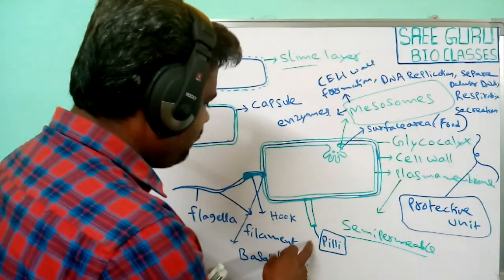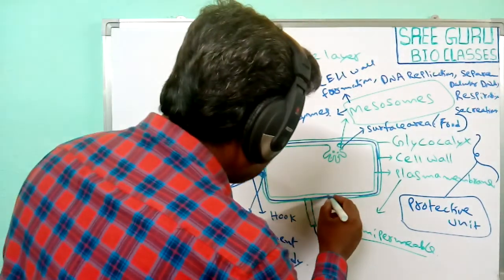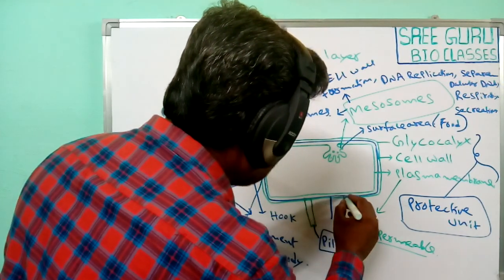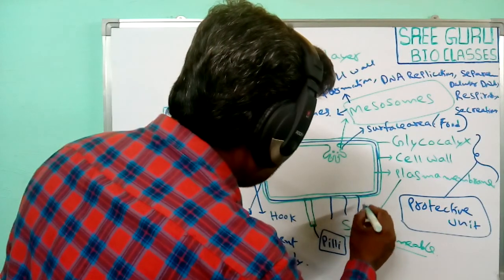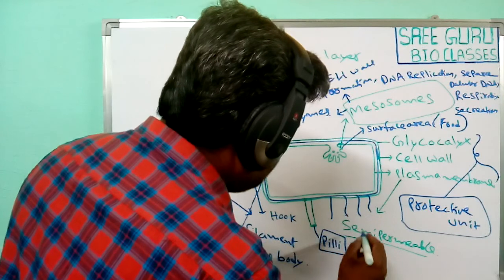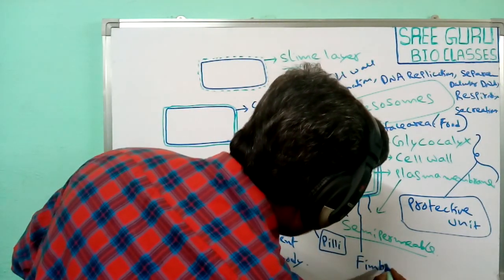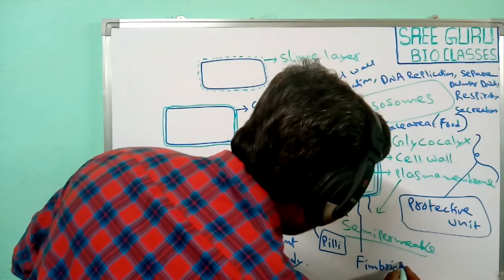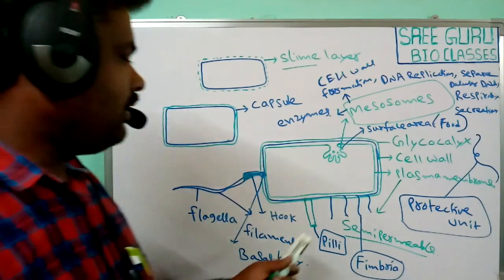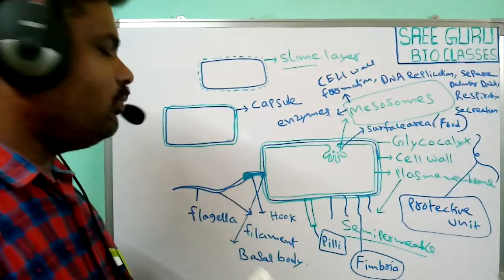In addition to pili, some other hard, bristle-like structures come out from the cell wall. This is known as fimbriae. Fimbriae are also not involved in movement.